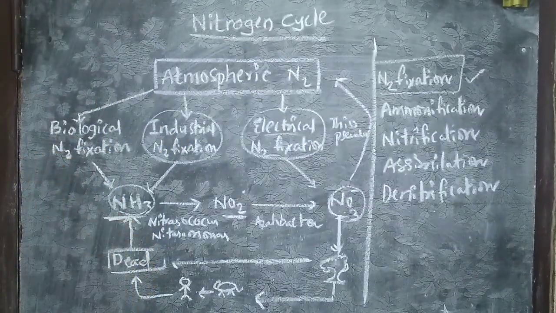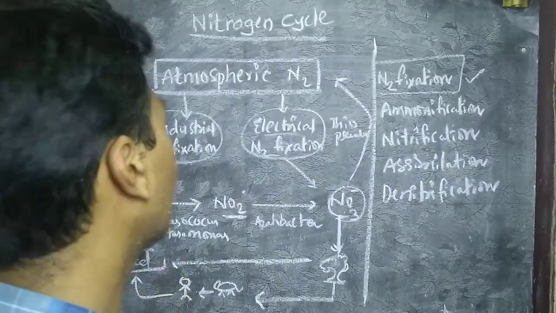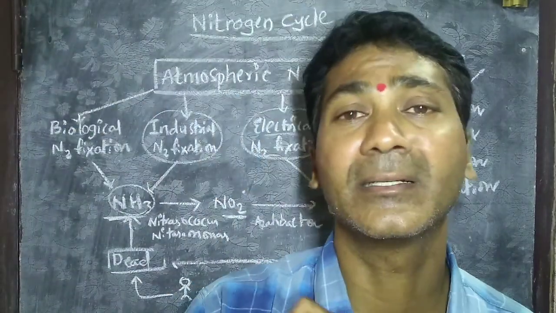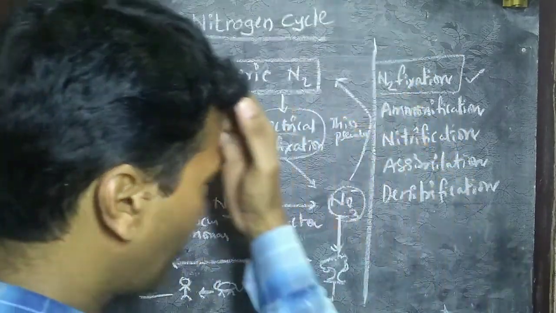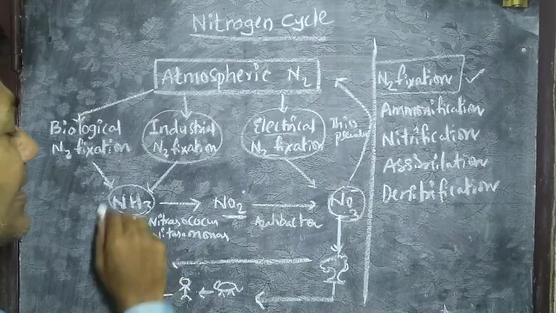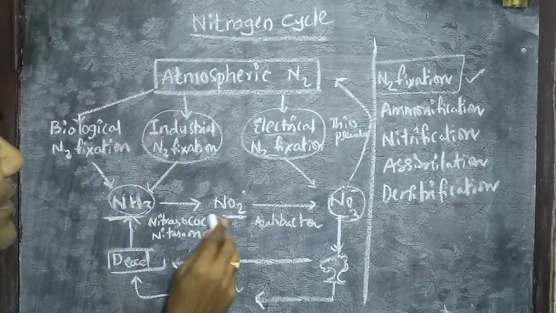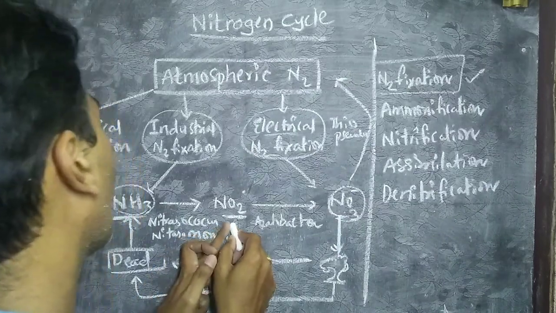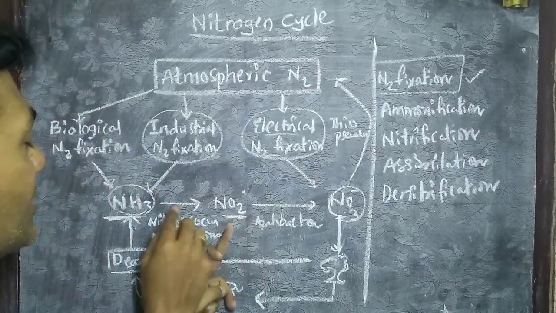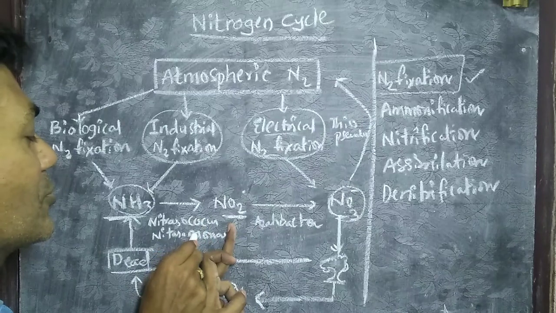Once ammonia is formed, the important thing is that ammonia forms in soil. Once ammonia is formed in the soil, it is degraded by bacterial action. First and foremost, ammonia is converted into nitrites by Nitrosococcus and Nitrosomonas.